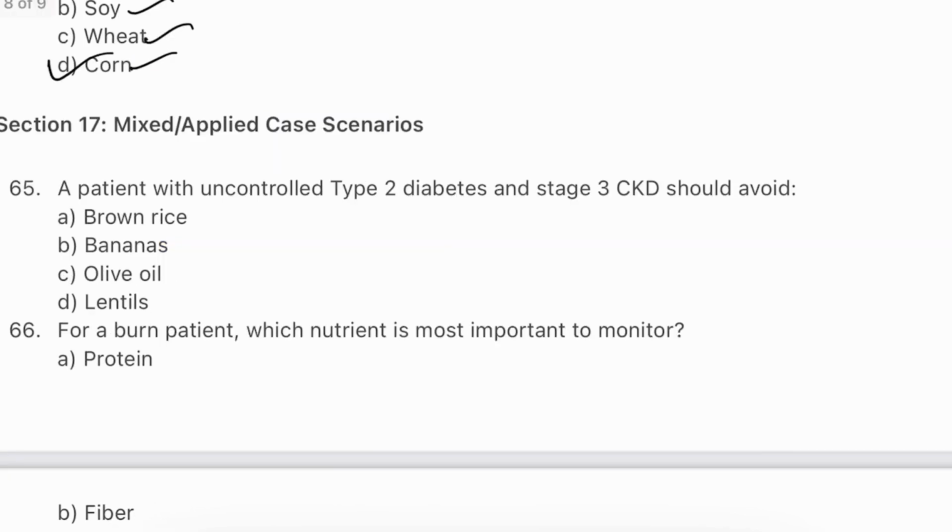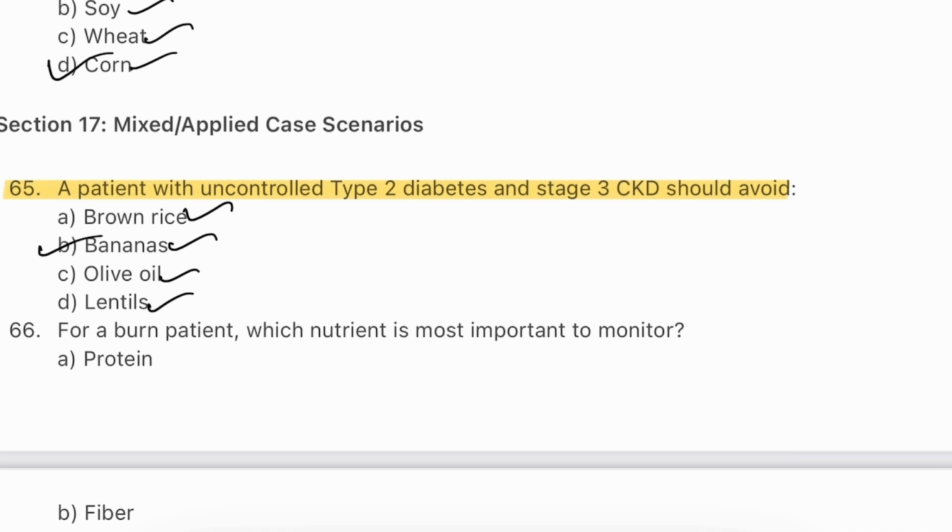Question number 65. A patient with uncontrolled type 2 diabetes and stage 3 CKD should avoid brown rice, bananas, olive oil, lentils. The answer will be bananas. Bananas are high in both potassium and sugar, making them unsuitable for diabetic CKD patients.